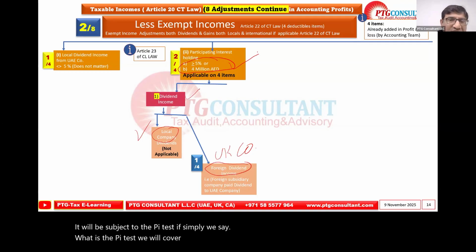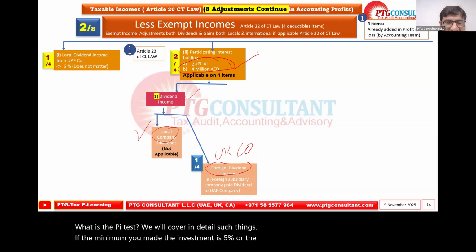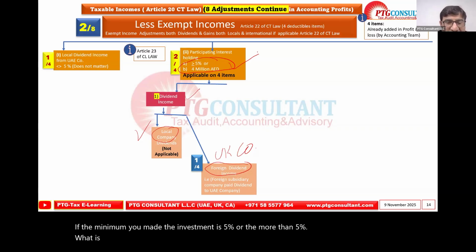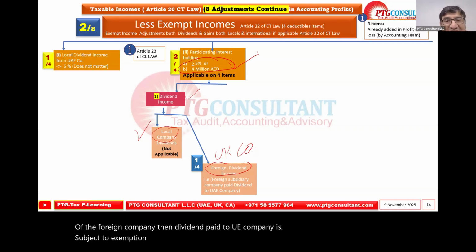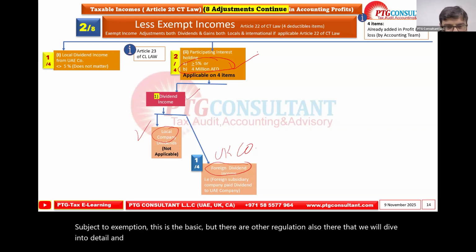Here, the minimum investment is 5% or more than 5%. What is that? You buy 5% or more of the shares of the foreign company. Then dividend paid to the UAE company is subject to exemption. This is the basic, but there are other regulations also that we will dive into in detail, and we'll cover this standalone topic with each and every aspect.